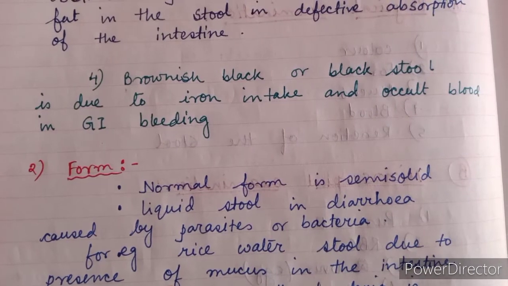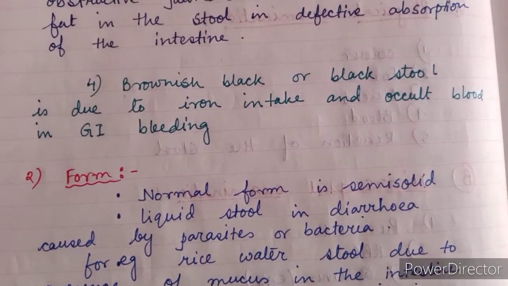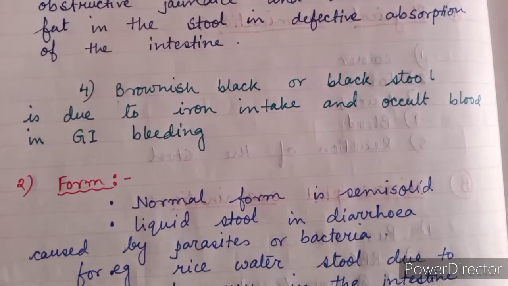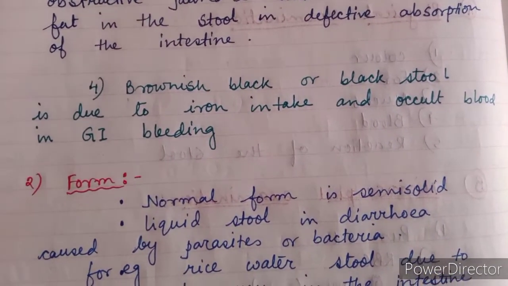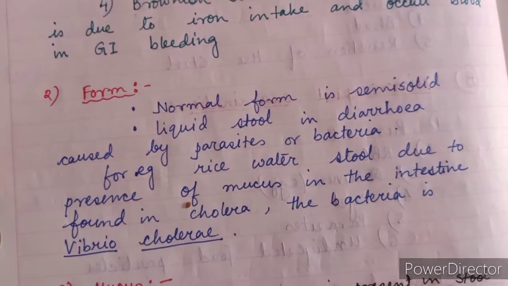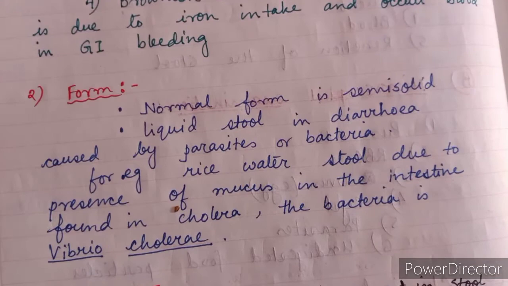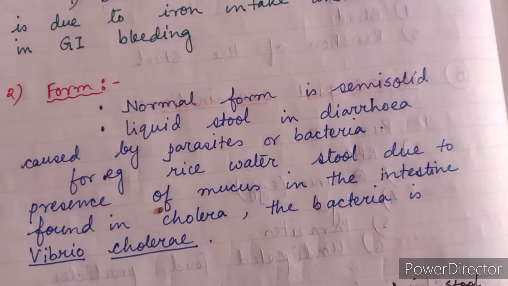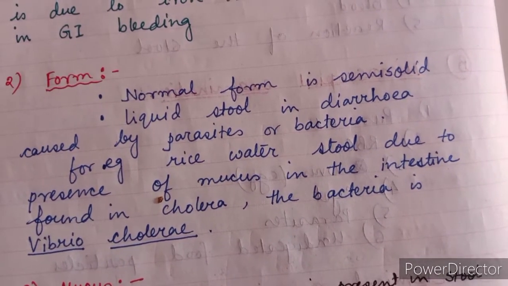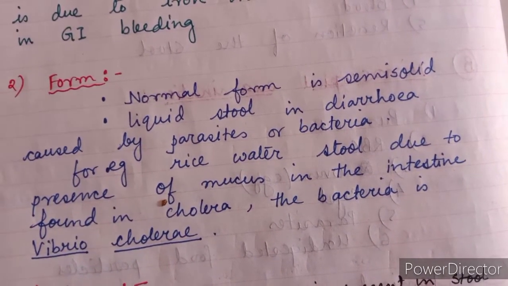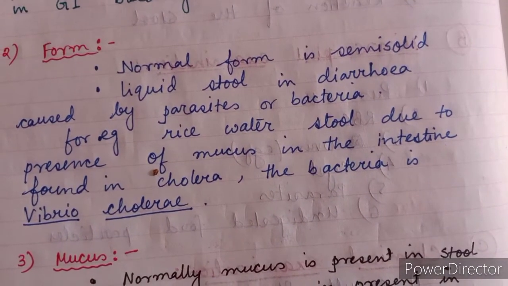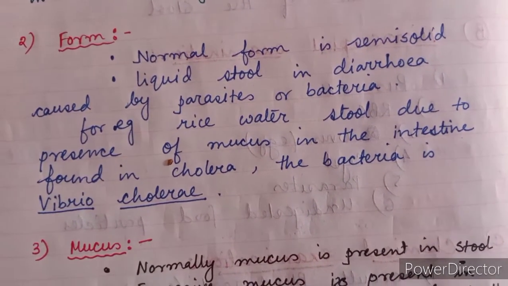Sometimes the color of the stool is brownish black or completely black. It is due to iron intake and occult blood in GI bleeding. Next is form. The normal form is semi-solid. Liquid stool in diarrhea is caused by parasites or bacteria. For example, rice water stool due to the presence of mucus in the intestine is found in cholera. And the bacteria responsible for cholera is Vibrio cholerae.